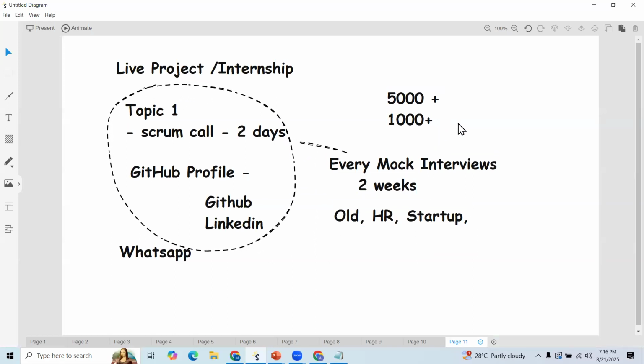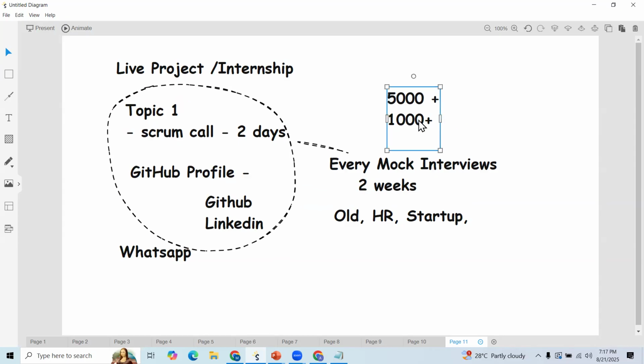We also created a community where, let us say, you have joined a new company as a DevOps engineer or cloud engineer. If you are facing any technical challenges, you can raise them within our community. We will map the correct person and help you with your technical queries. In that way, we are building this community. It's a WhatsApp community, and we are maintaining it.